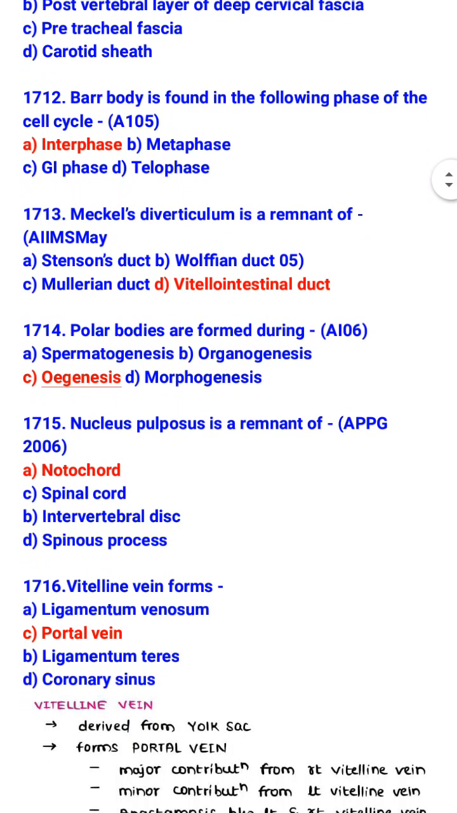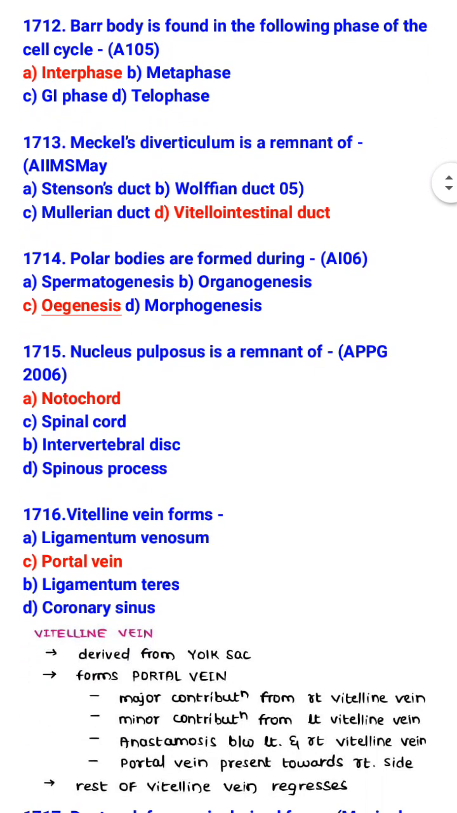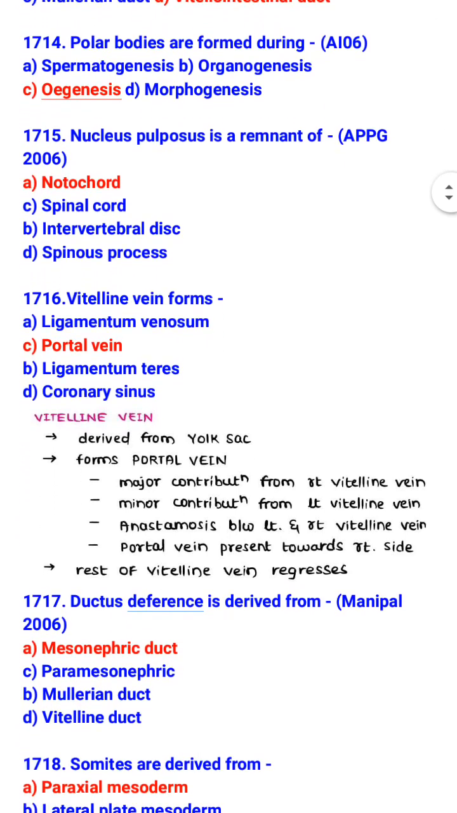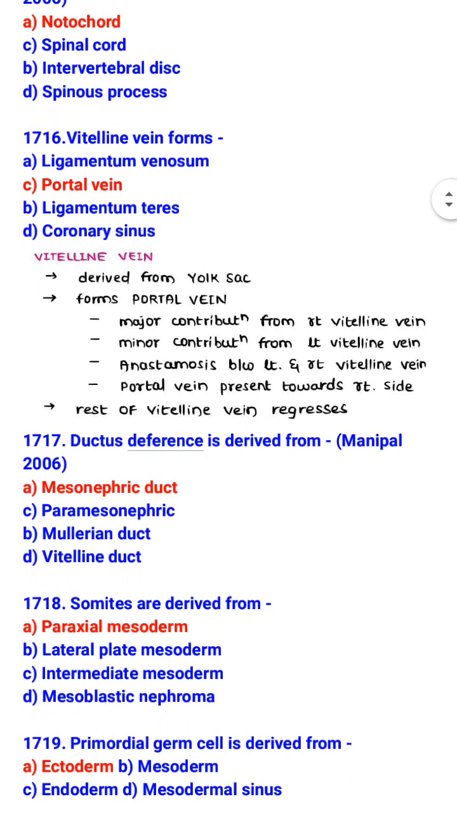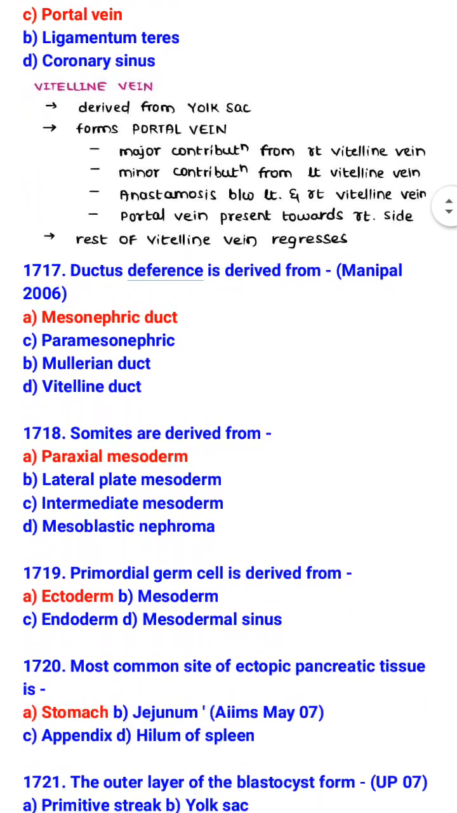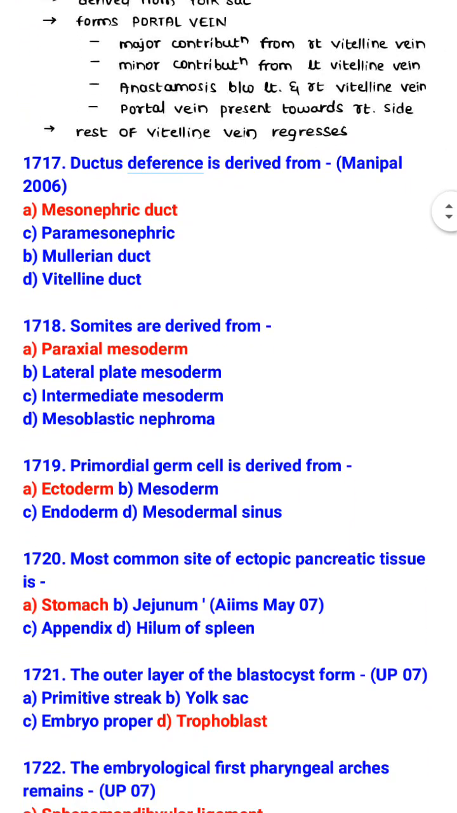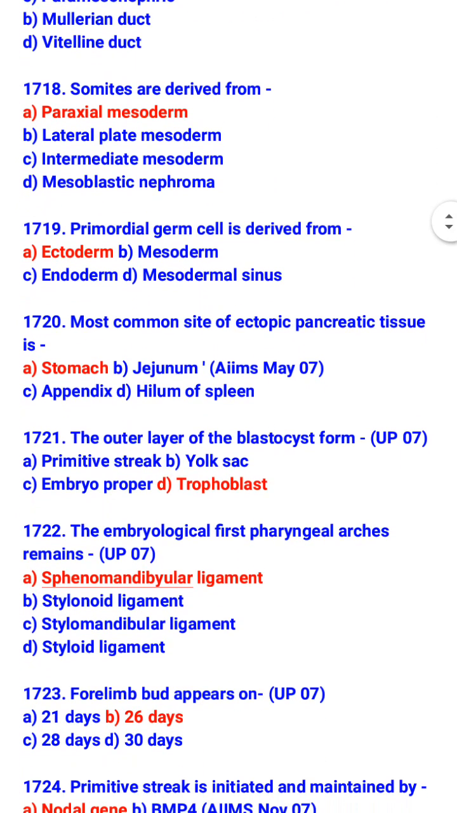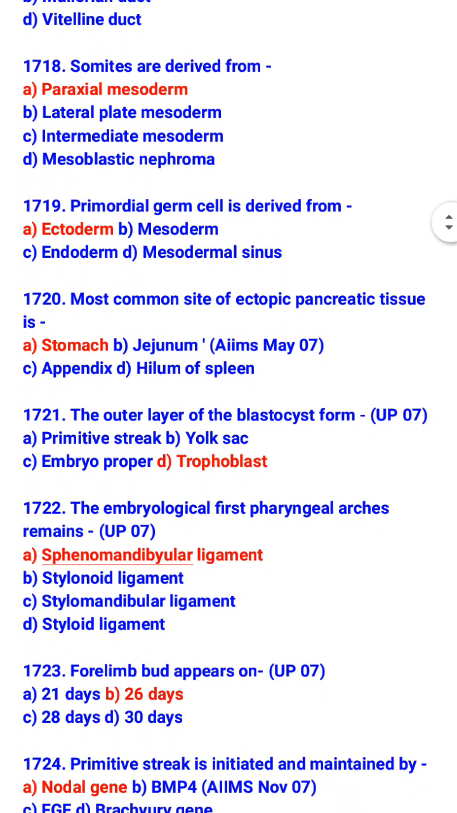Polar bodies are formed during oogenesis. Nucleus pulposus is a remnant of notochord. Vitelline vein forms portal vein. Ductus deferens is derived from mesonephric duct. Somites are derived from paraxial mesoderm. Primordial germ cell is derived from ectoderm. Most common site of ectopic pancreatic tissue is stomach.